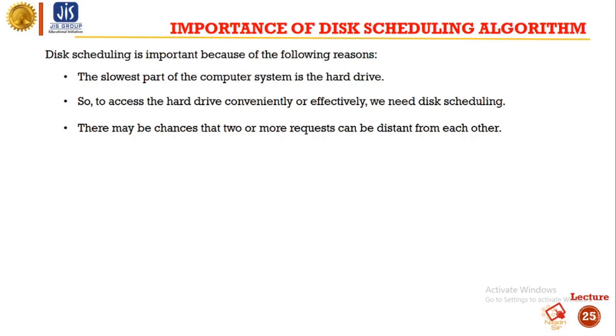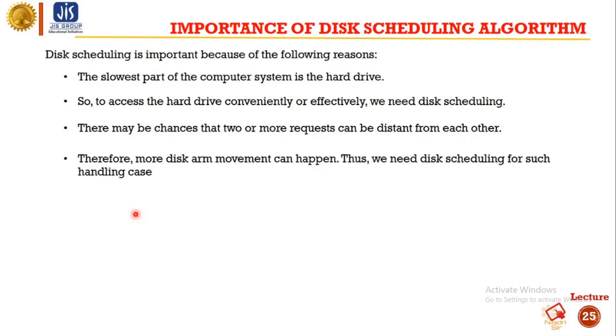Multiple I/O requests may arrive from different processes, and only one I/O request can be served at a time by the disk controller. Thus, other I/O requests need to wait in the waiting queue and need to be scheduled. Therefore, more disk arm movement can happen. So we need disk scheduling for such a handling case.